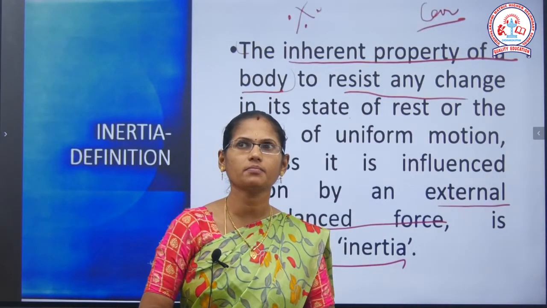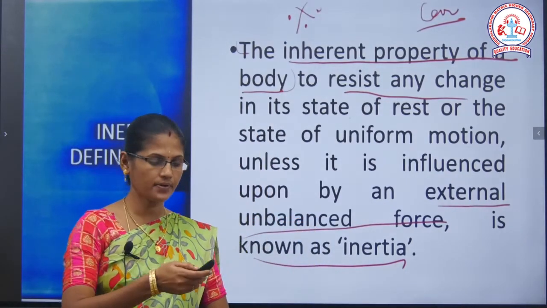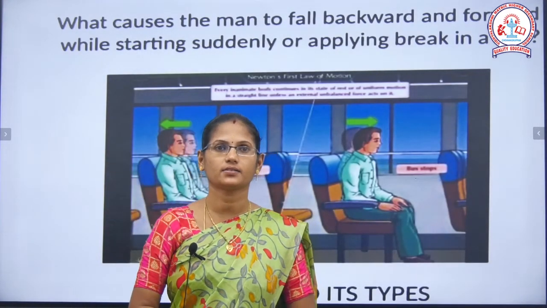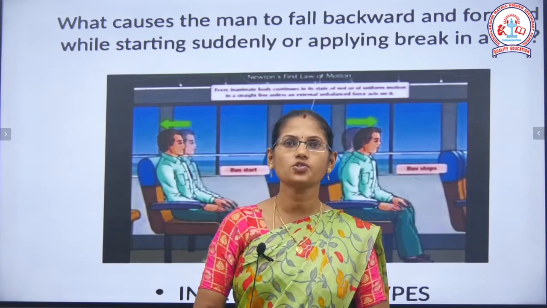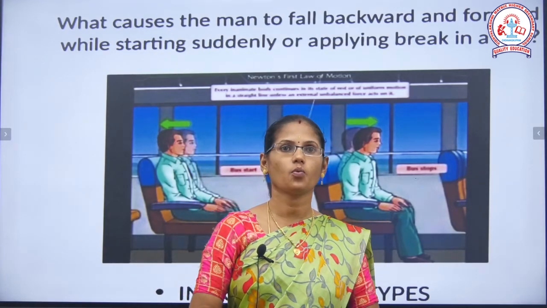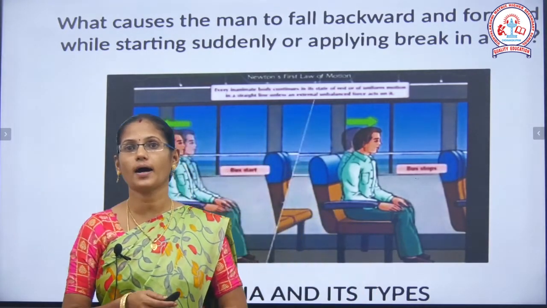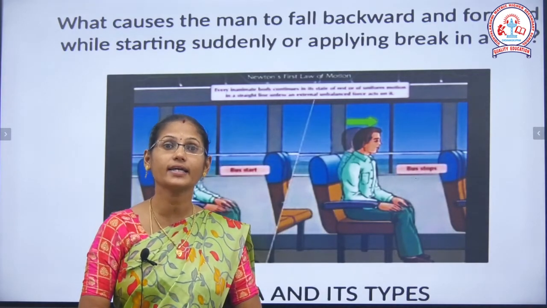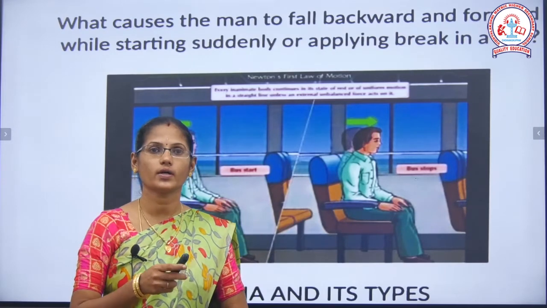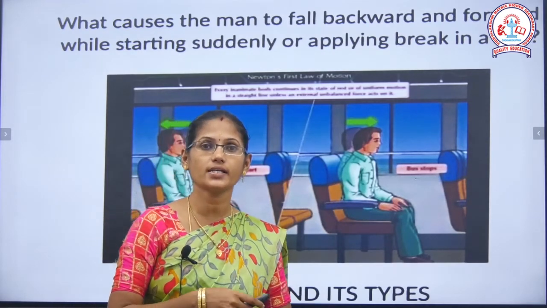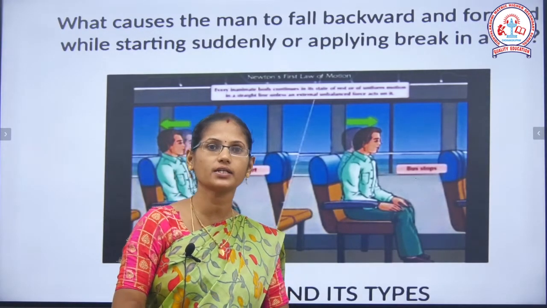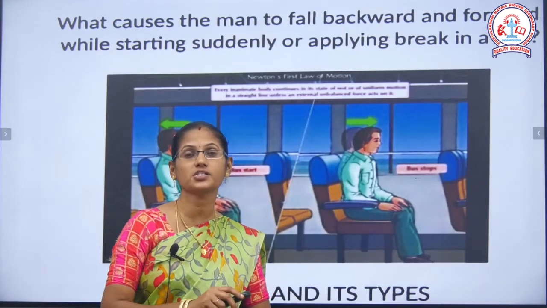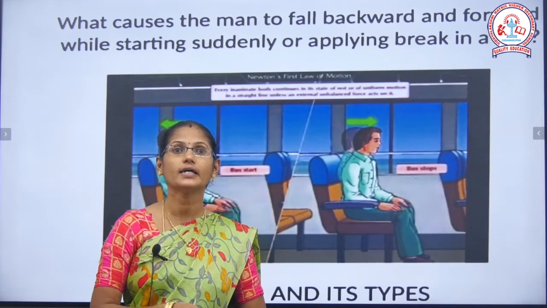You have to consider any one example. You are traveling in a bus. A man falls backward or forward while starting suddenly or applying the brake in a bus. So what is the reason? This is called inertia. Okay, so it is an inherent property to resist a change in its state of rest or motion. You have to apply an external force, then the conditions will be changed. We call this inertia.